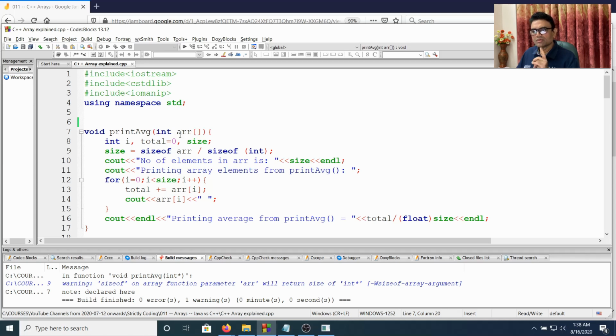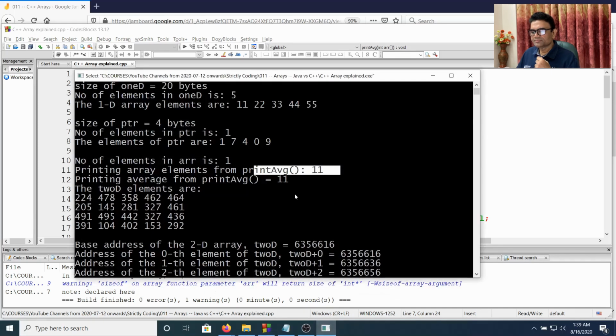But deep down, it gives you the size of the pointer, which is 4, because it is 32-bit addressing. That is why in the run it is printing only one value, and the average of one value is the value itself, which is 11. So instead of 33, it is printing 11.